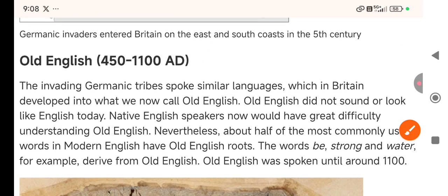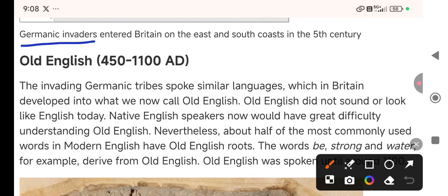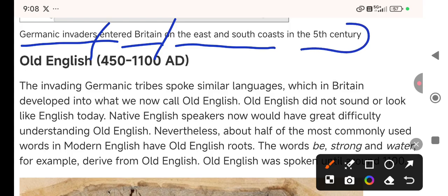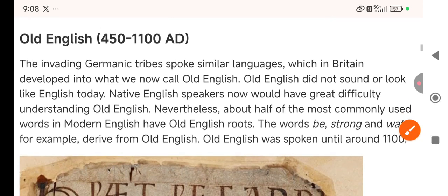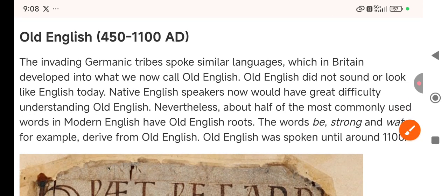So this map tells about Germanic invaders who entered Britain on the east and south coast in the 5th century. Then English is divided into three phases.